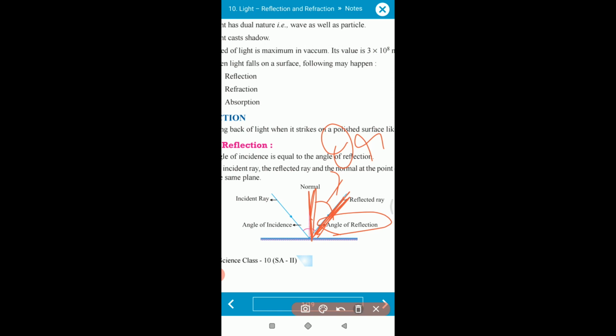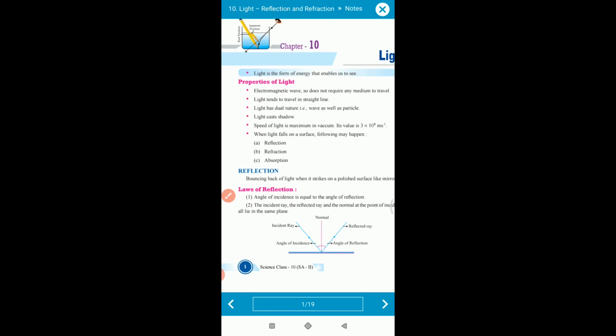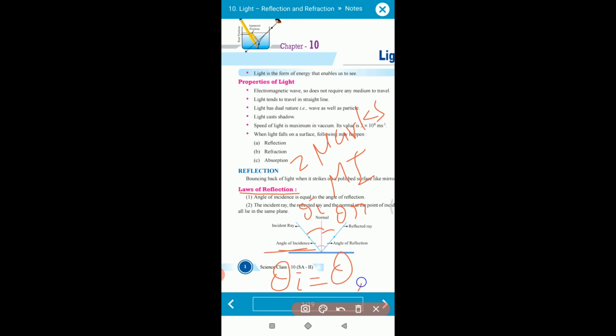Clear? So there are two basic laws to understand, the laws of reflection. Okay, so you have to go through the laws of reflection. This is a 2 marks most important topic in the examinations. Now see, the first law mentions that theta i over here and theta r over here have the same value. So what is the conclusion? The theta i, which is called the angle of incidence, and the theta r, which is called the angle of reflection, have the same value.